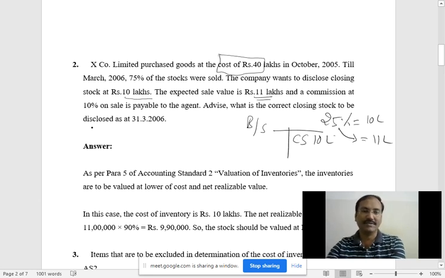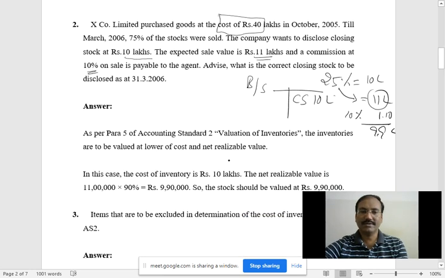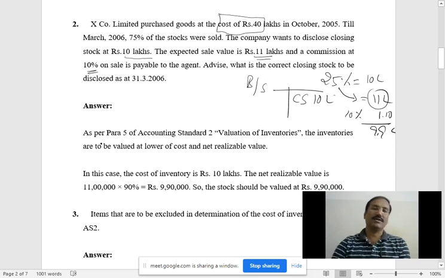At a commission of 10%. So commission means out of 11 lakh rupees, 10% commission will go. 10% means 1.1 lakh will go. So we will get 9.9 lakh, because out of 11 lakh rupees you are paying selling expenses, meaning commission to the agent. So leaving the agent commission, you will get the remaining 9.9 lakh. Advise what the correct closing stock should be. So you need to advise now. If you want to advise, first you have to think of the accounting standard, right?